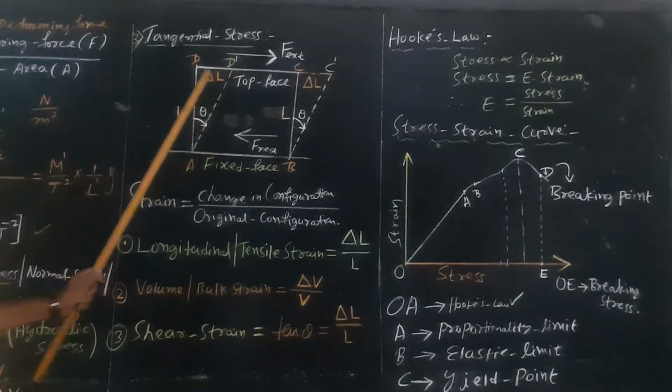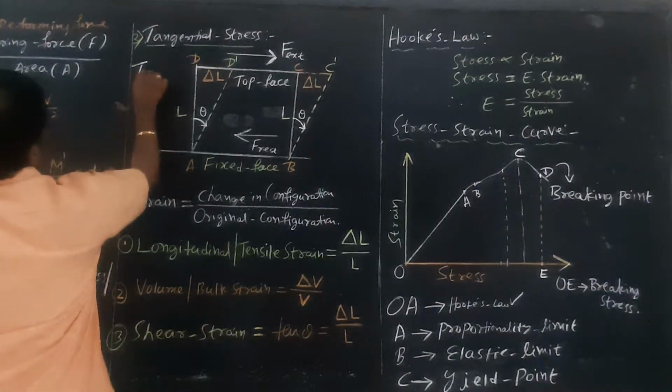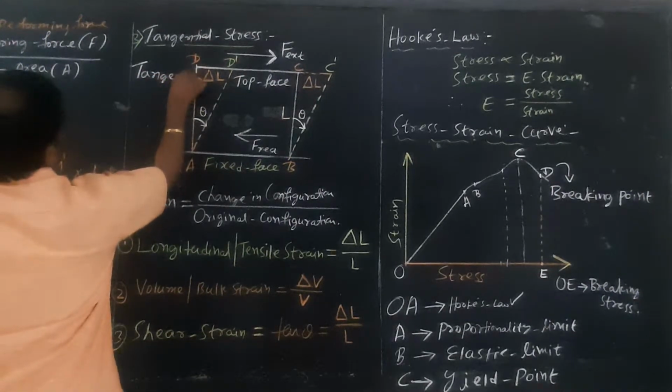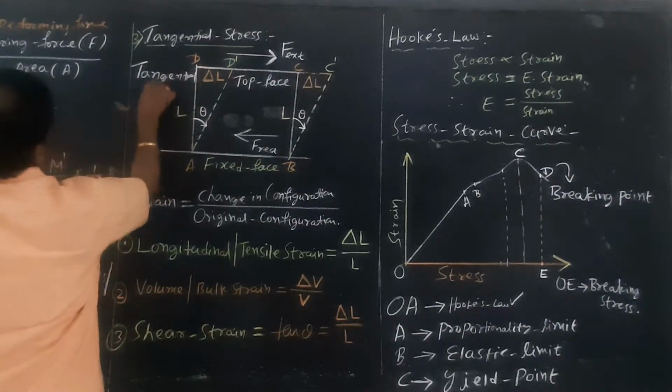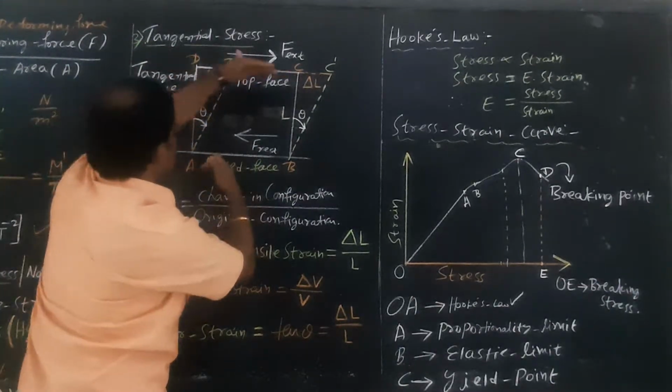Now you apply a tangential force. This is the direction of the tangential force on this surface.